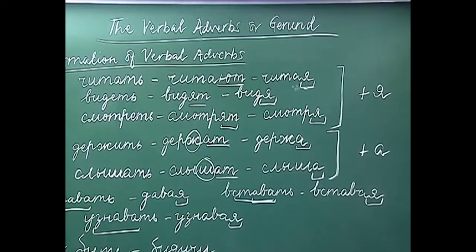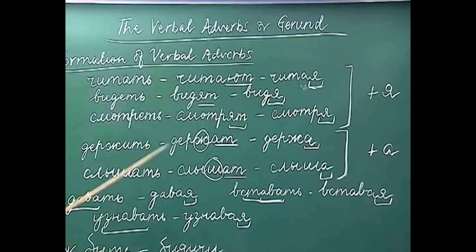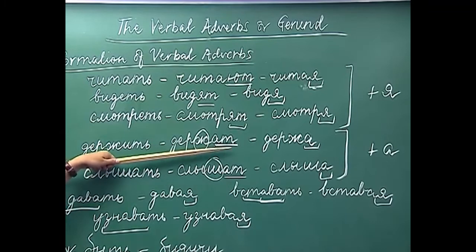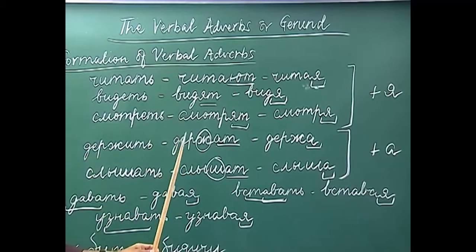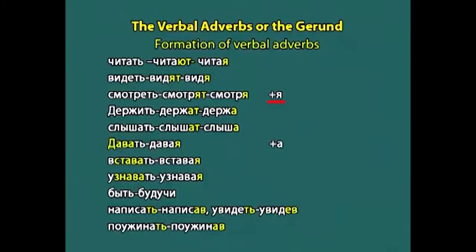Now, there are certain verbs, when we drop the ending we get zh, sh and sh. So, whenever we come across the verbs in which the conjugated form ends with either zh or sh or sh, we do not use ya, we will use a. For example, derzhat, derzhat.